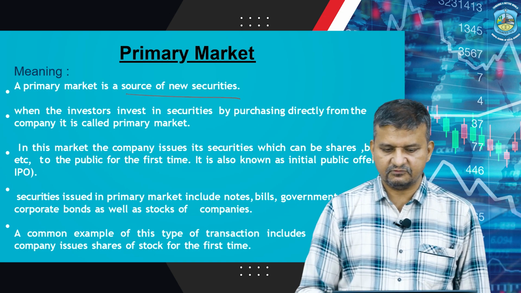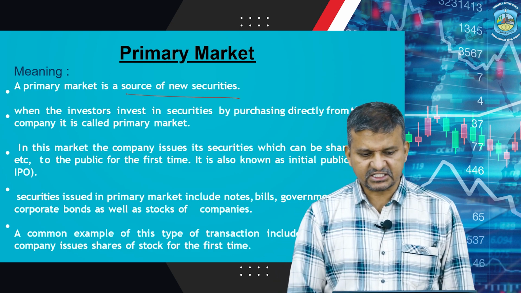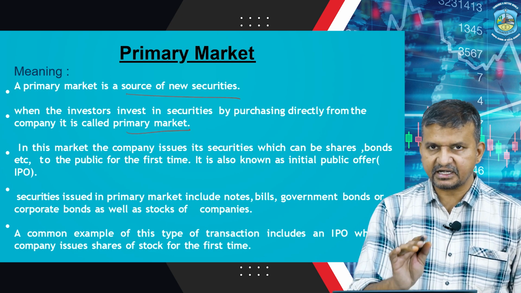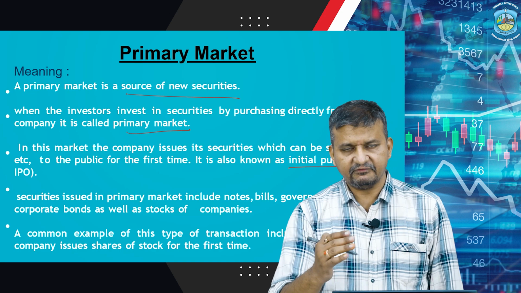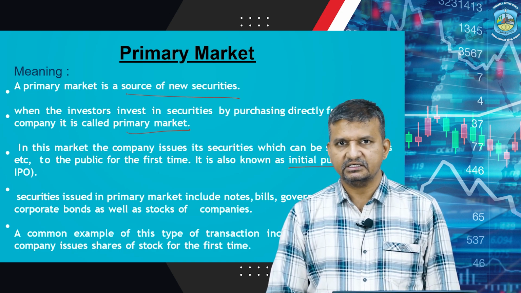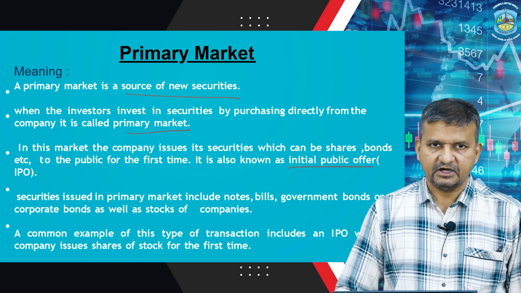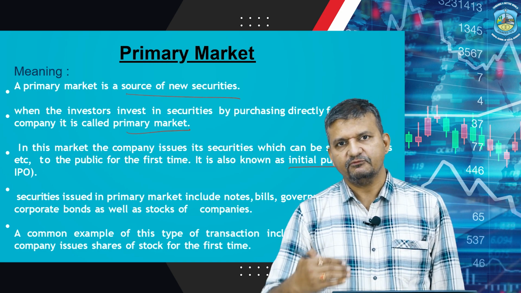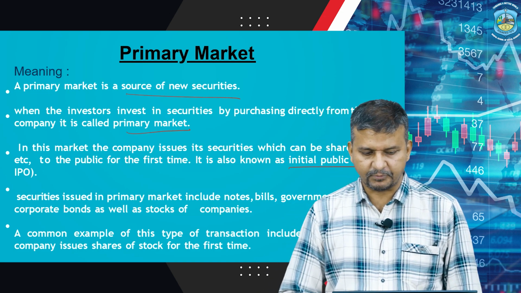When an investor invests in securities by purchasing them directly from the company, it is called the primary market. The primary market is also known as the IPO market, or initial public offer. Whenever a company comes to the market for the first time to raise money, it is known as an IPO, that is, initial public offer, and whenever a company raises money a second or third time, it is known as an FPO, that is, follow-on public offer.